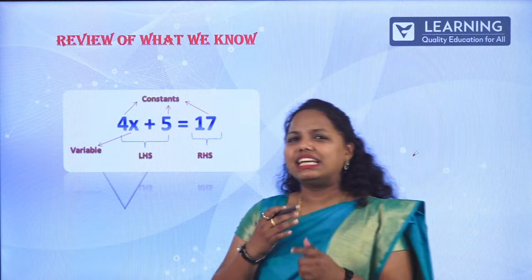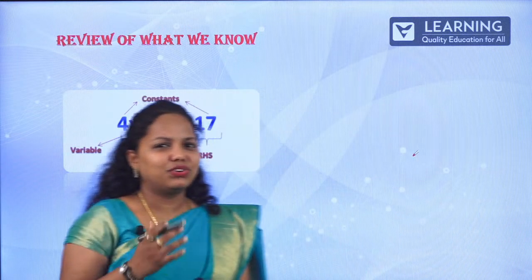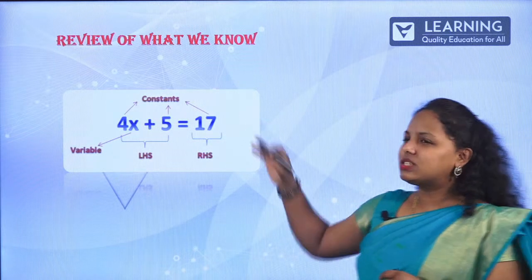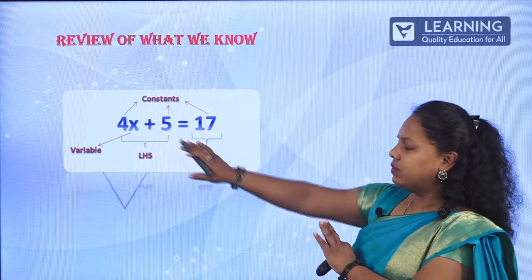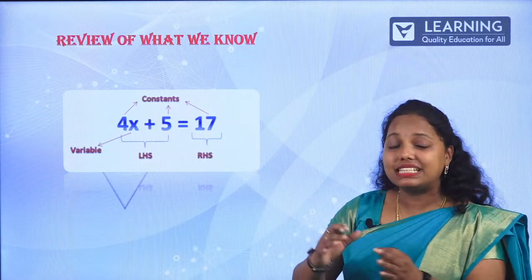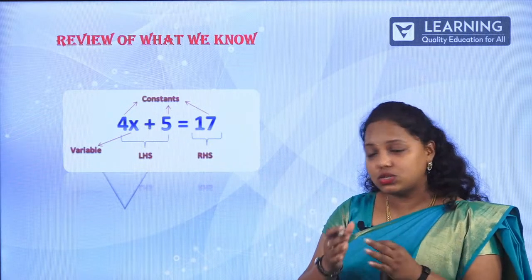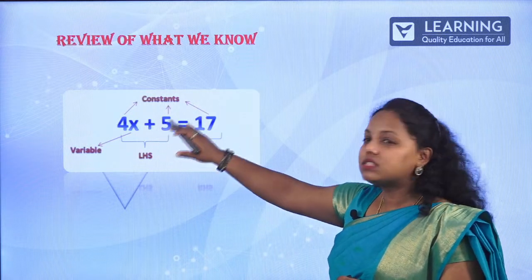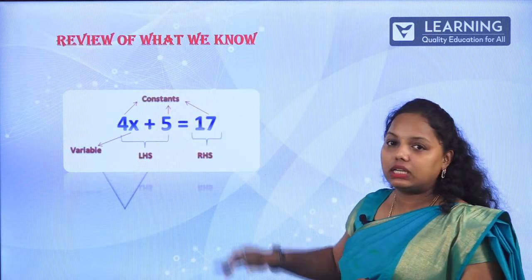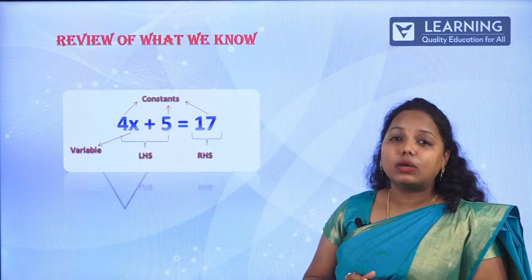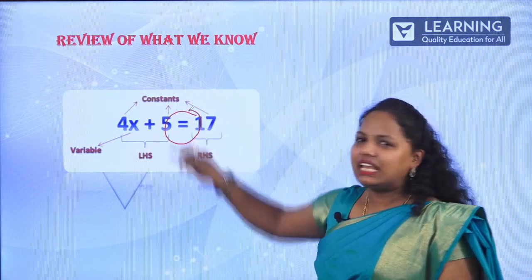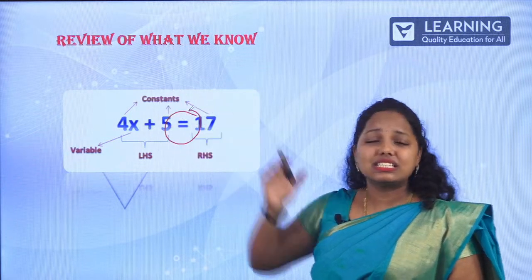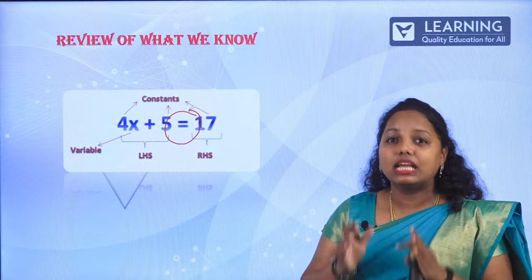Now, this is just a recall from your previous grade, that is grade 6. As soon as you see this, what did you learn? When you see 4, ma'am, it's a number, but here we will be calling it a constant, and x is nothing but a variable, plus 5 is equal to 17. Why are we calling this an equation? Because it involves the equal sign. What if it is just 4x plus 5? This is just called a mathematical expression. That's it.